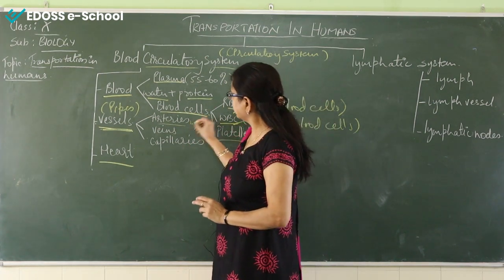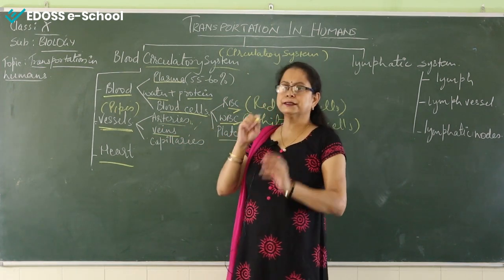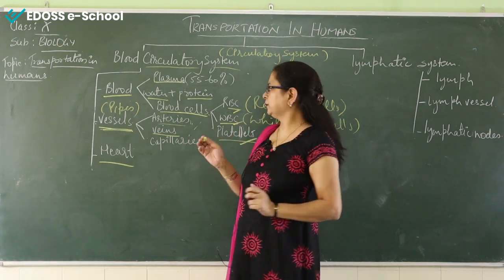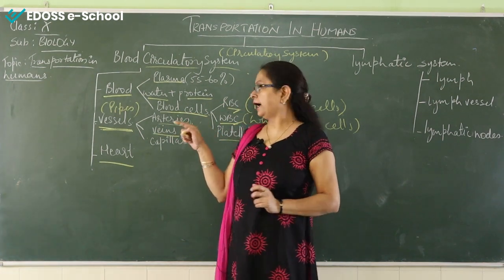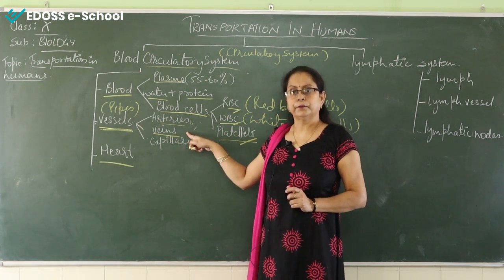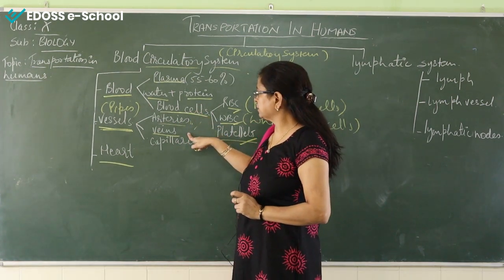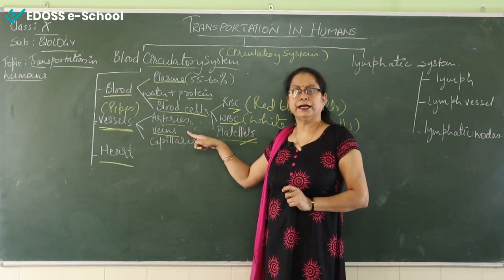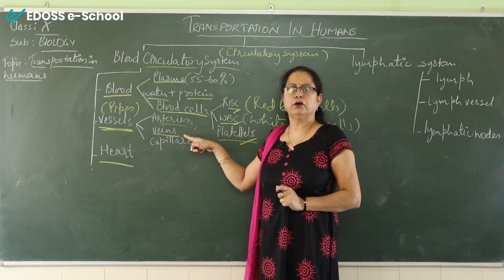And then next is veins. Veins, in comparison to arteries, are thin, and they have a circumference less than the arteries, and it is again specific as it carries the deoxygenated blood. So arteries always carry oxygenated blood and the veins always carry the deoxygenated blood. That means where carbon dioxide is there in the blood instead of oxygen.